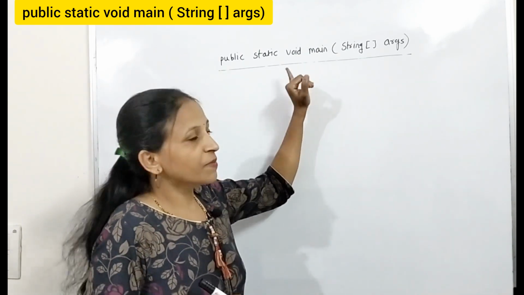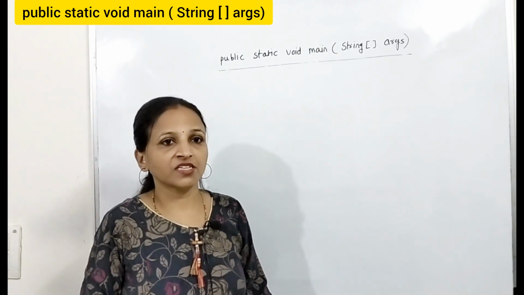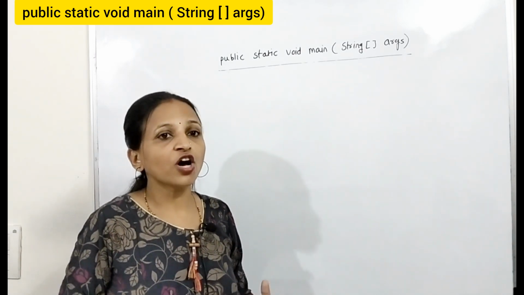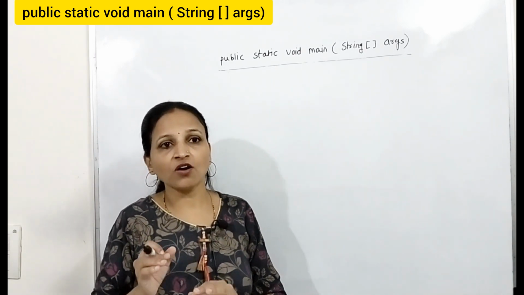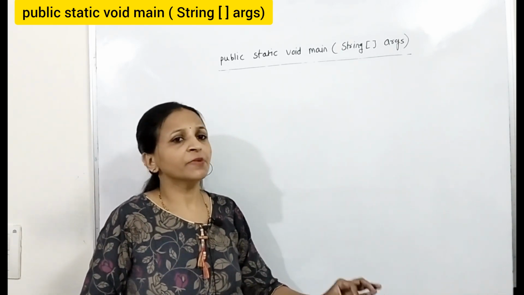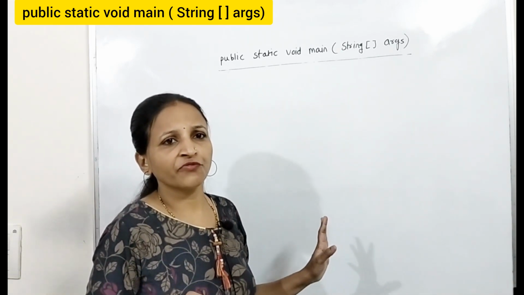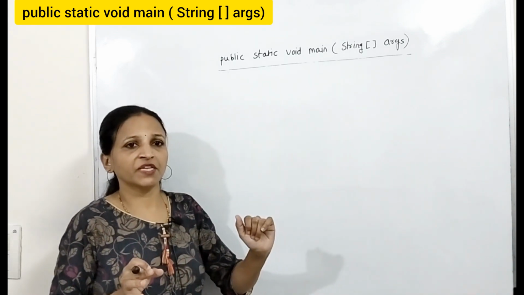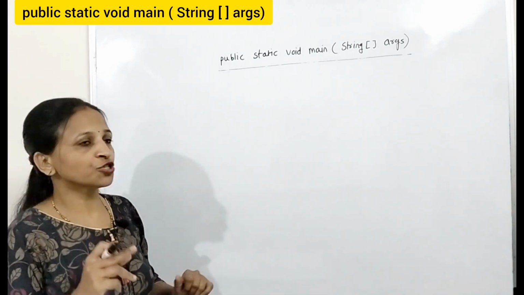Static means this method will become a class method, and for calling this method there is now no need to create any object, any instance. JVM is not responsible for creation of any object while calling this main method, and that's why it should be static.